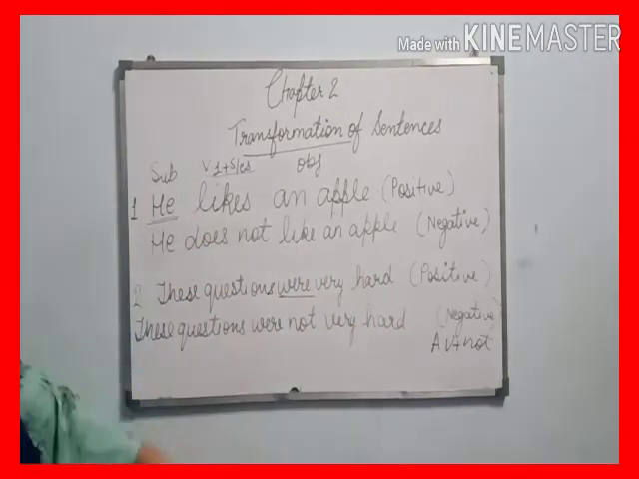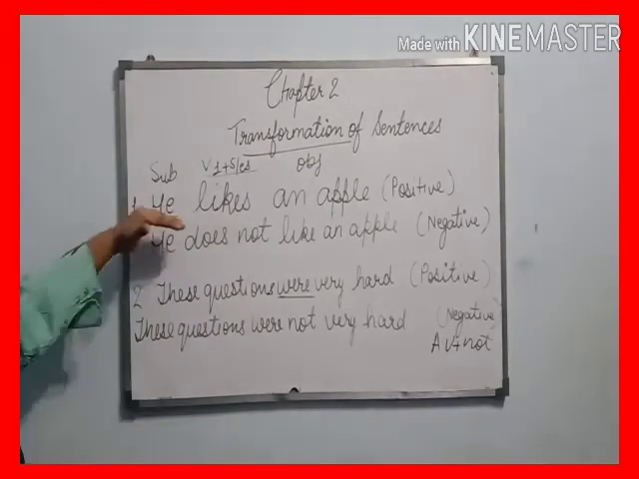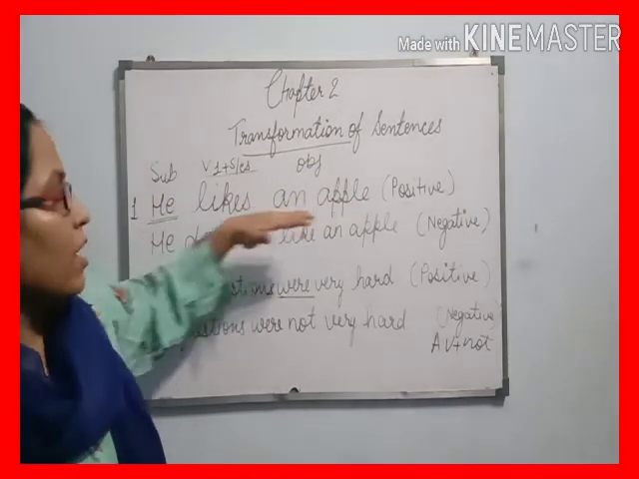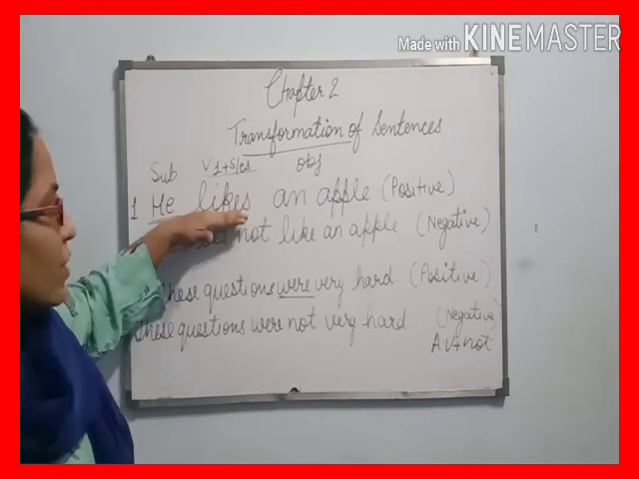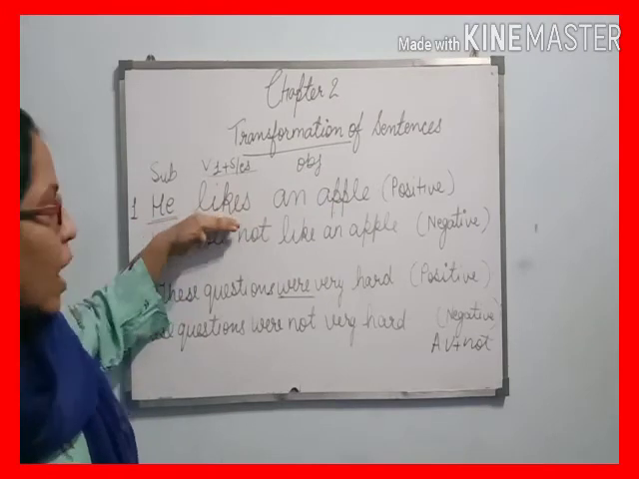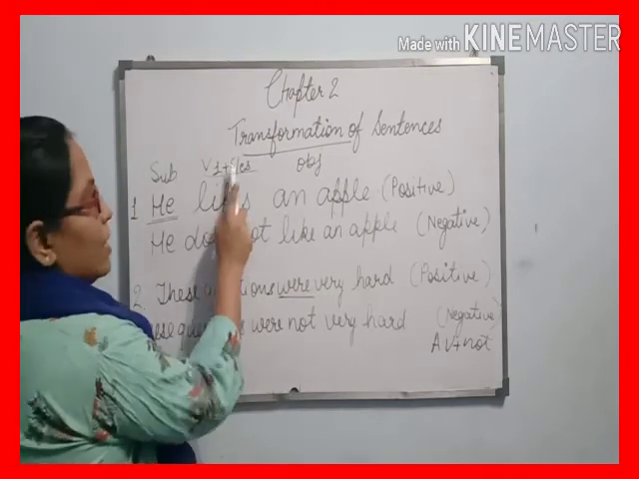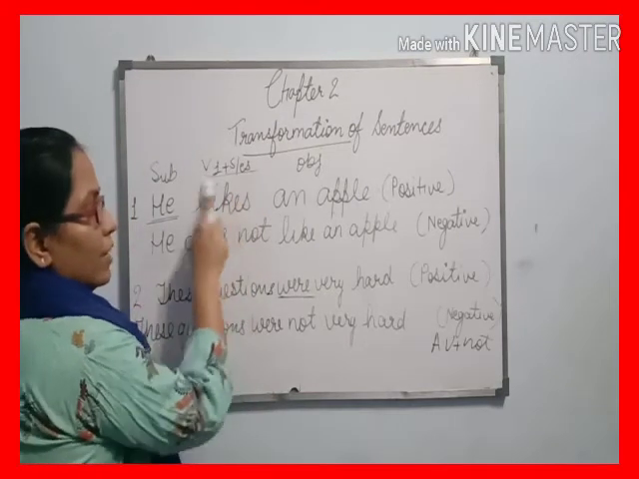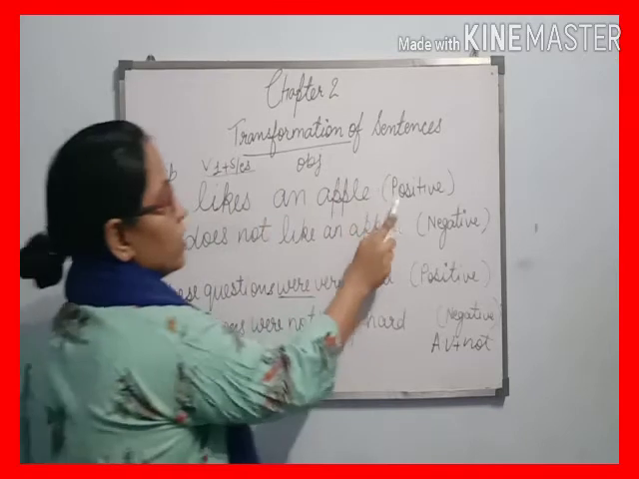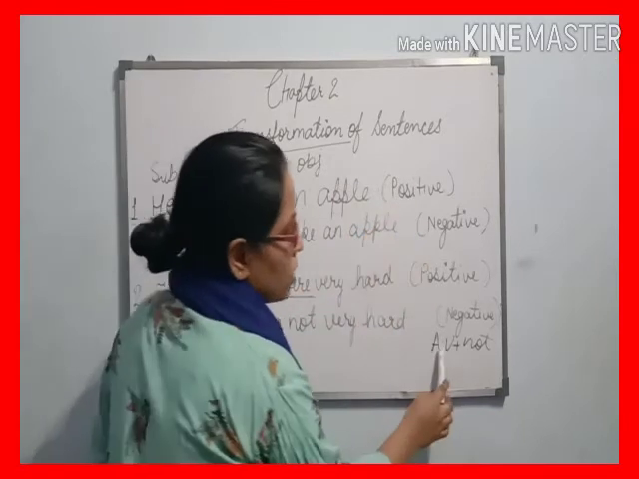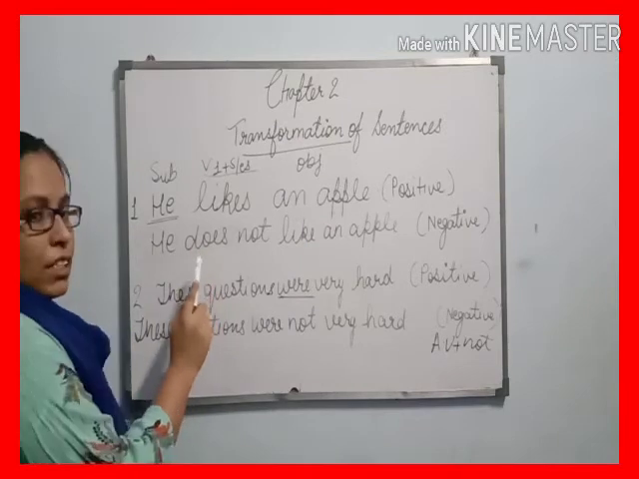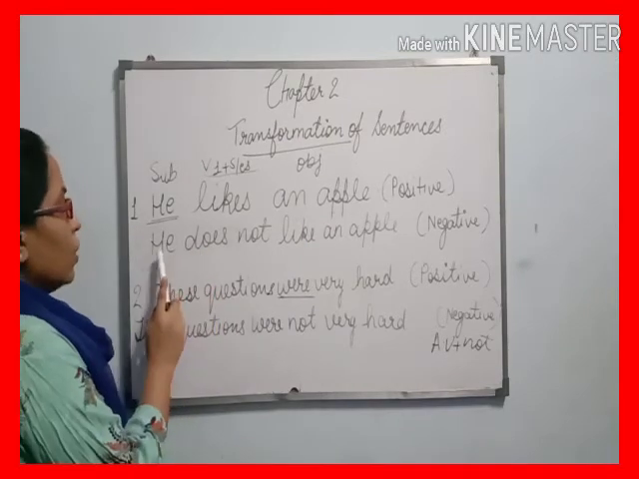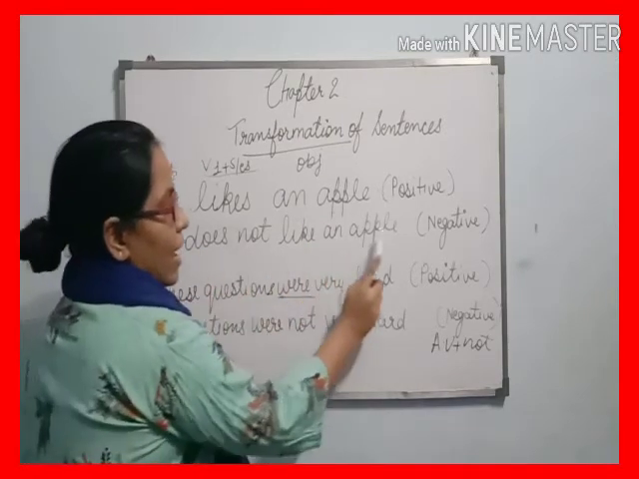Let's do the quick revision of these two sentences. He likes an apple. Here we do not find the auxiliary verb. So what do we identify first? Which tense is running here? Verb first plus s/es tells us it is the present indefinite tense. And when we change positive into negative, we know that it is auxiliary verb plus not. We know that does is used in the present indefinite tense, so we write: he does not like an apple.